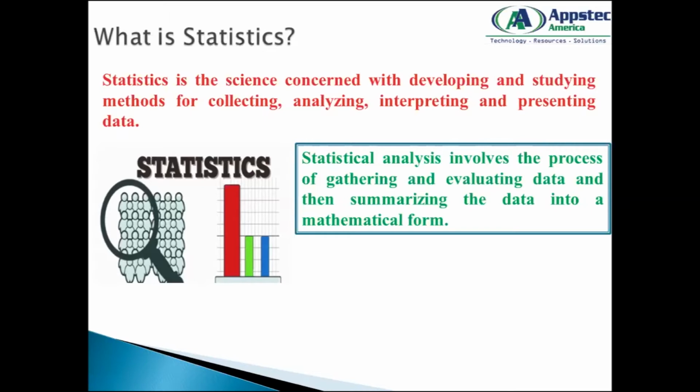So statistics is defined as the scientific study, or the area of study which is concerned with developing and studying methods of collecting, analyzing, interpreting, and presenting data. So all these things we have already known. What are the important things that we are trying to see here? That statistics is nothing but the field of study, or the area of science, that is concerned with developing and studying various approaches to deal with data.